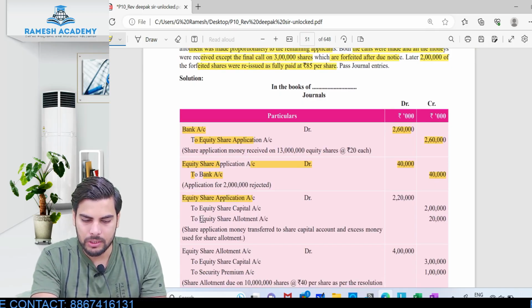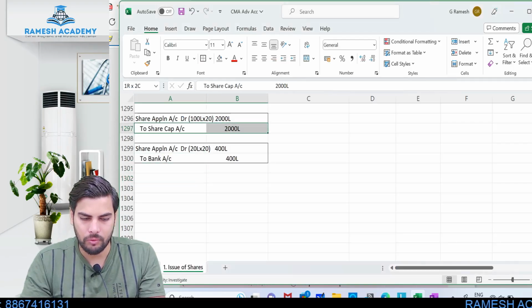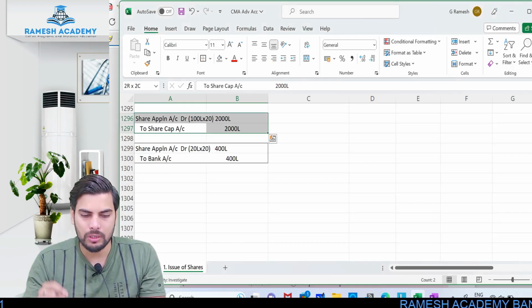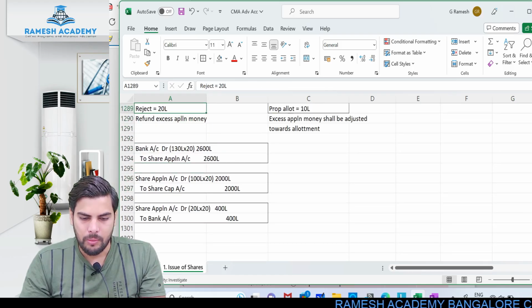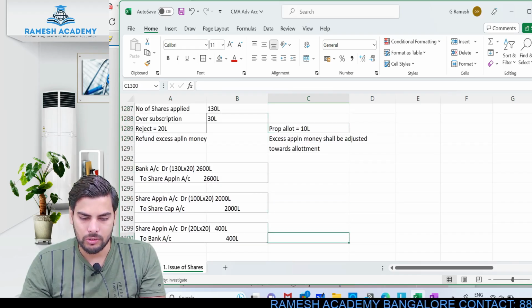Share application account debit to share capital. 2000 lakh we have already passed over here. Now the amount which I'll be adjusting towards the allotment, what would be the entry? How much is the amount which I'll be adjusting towards allotment? So 10 lakh into 20.